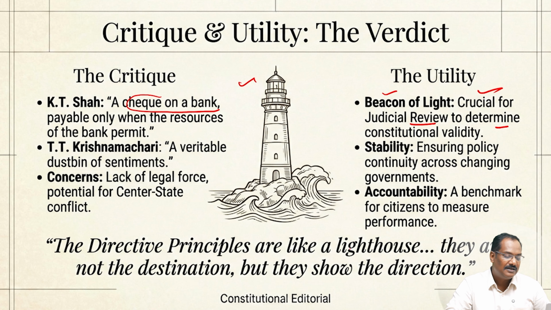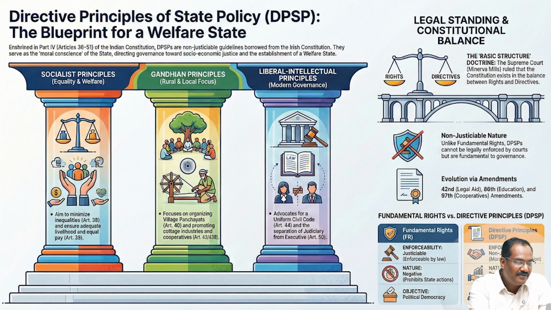So directives are the lighthouse. This lighthouse is used for the Preamble also. They are not the destination, but they show the direction. So directive principles are very important, but at the same time they are not justiciable. Coming to the summary: socialist, Gandhian, and liberal. Which is more important? You have to look at the doctrine of harmonization. You need a separate law to implement these. They are known as fundamental to the governance of the country. It reflects the welfare state, socio-economic welfare, and it was introduced as an instrument of instructions. It is taken from Ireland.